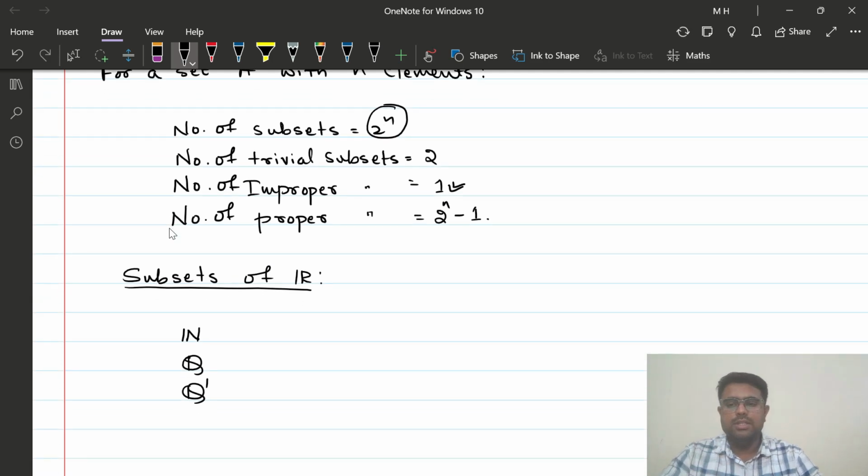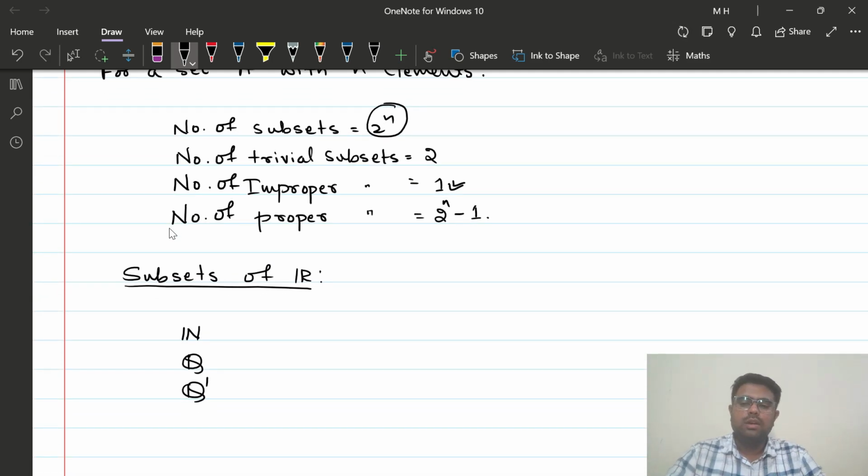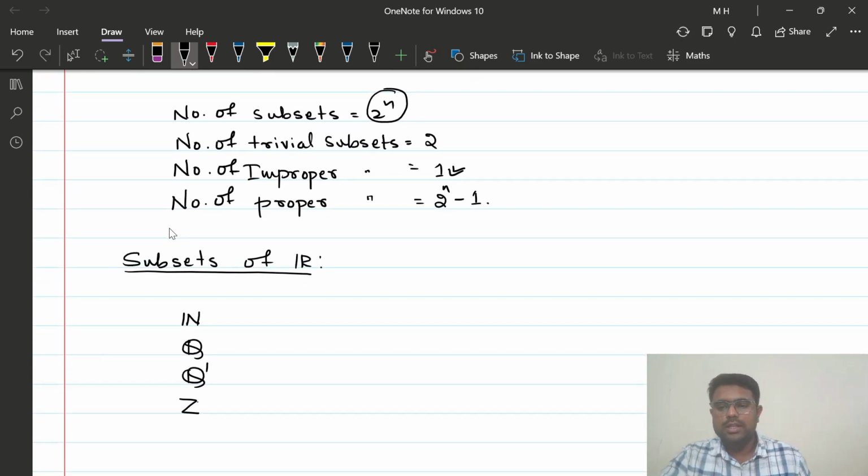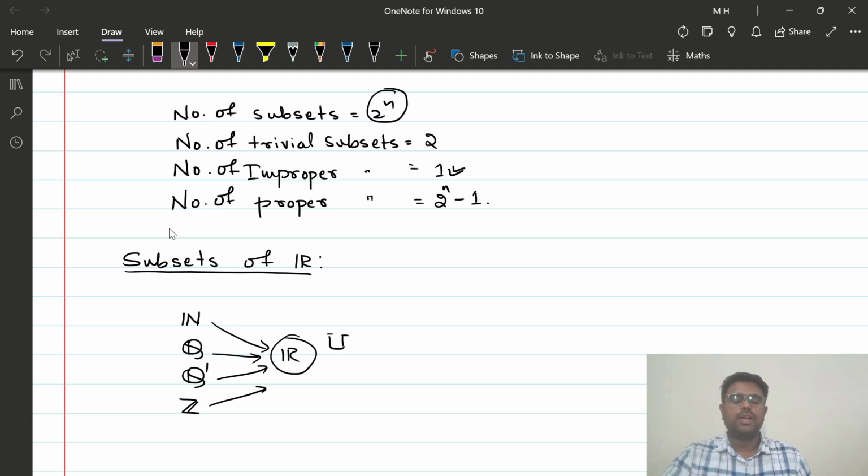We'll discuss what is the meaning of Q dash a bit later. So all the irrational numbers are real numbers, all the integers are real numbers, right? So all these are going to be the subsets of real numbers, of course. So for all these sets, I can also say that the set of all real numbers is the universal set, right? So by our previous discussions, I can make the statement.